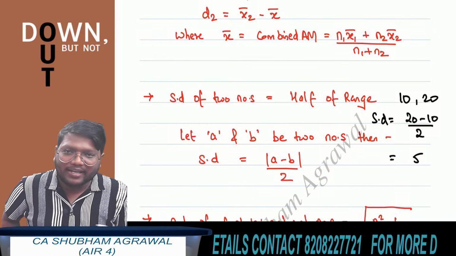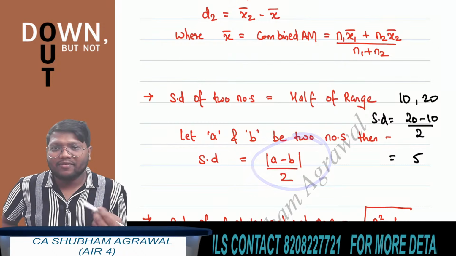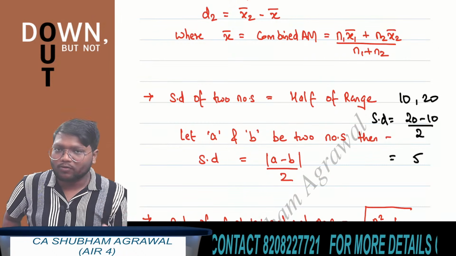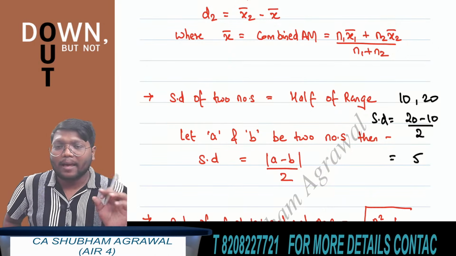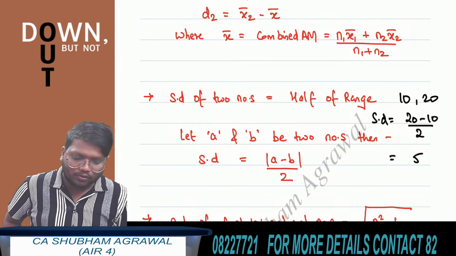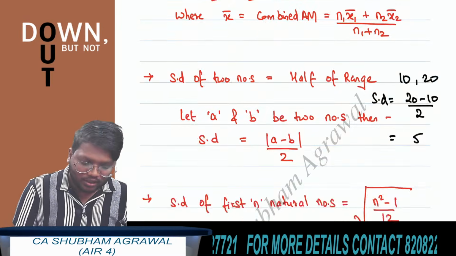Or you can also write it in notation form. Let's say there are two observations a and b. So the standard deviation of these two observations is the absolute value of a minus b upon 2. Okay, half of range. Clear?